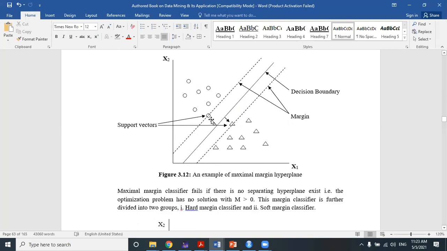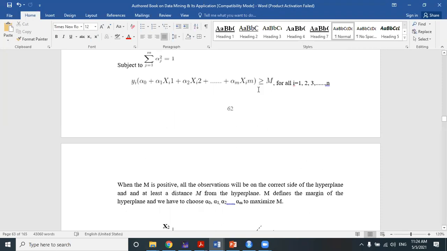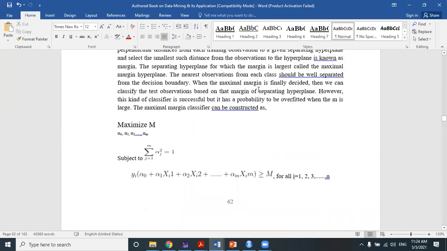The perpendicular distance from the decision boundary, or its corresponding margin position, will be calculated based on this nearest support vector. We are not going for the other or the farther support vector. We will go for the nearest one. In this way we can calculate the support vectors that lie on the margin, and the perpendicular distance of the support vectors from the decision boundary.